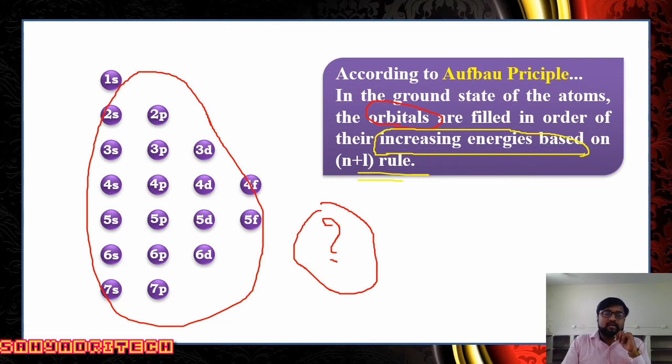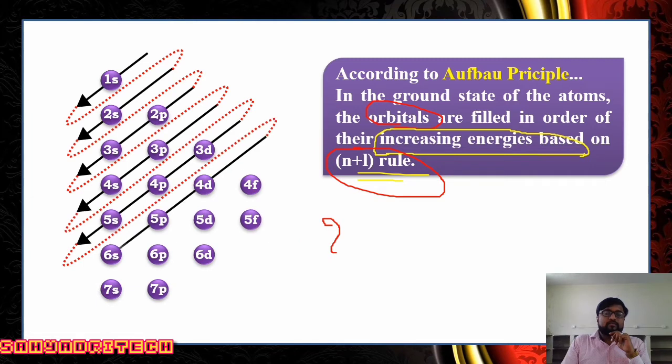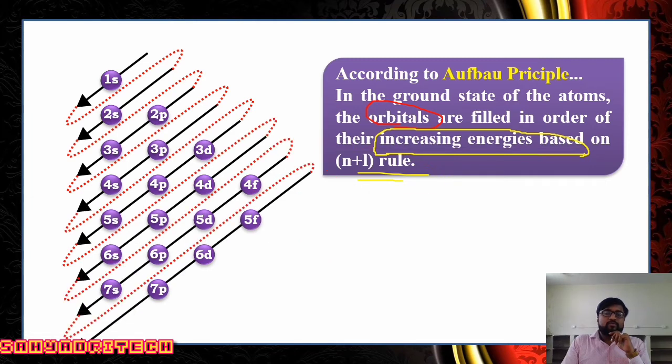That relative energy of various orbitals is given by the n plus l rule. Got it? So, the relative energy of all these different orbitals is governed by the n plus l rule. Well, what is this n plus l rule? According to this n plus l rule, there will be two rules. So, according to the n plus l rule, what is the sequence we are getting here?